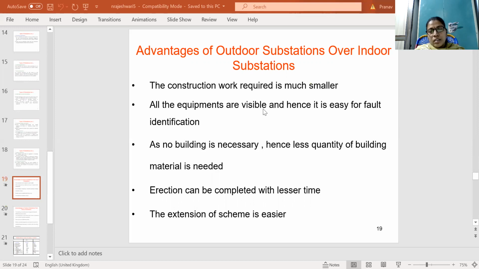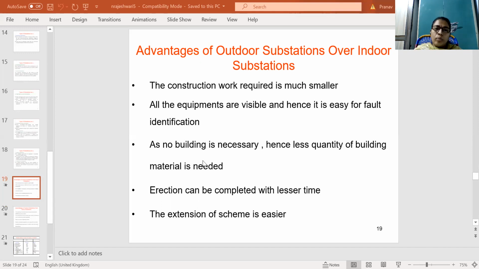All the equipment is visible and hence it is easy for fault identification, because these are outdoor substations, meaning all the equipment connected in the substation is visible to everyone. So if any fault occurs on the transmission line in the substations, it will be identified by the persons working in the substations. So the fault identification is easy, and it will be removed by the persons working at their places in the substation areas.